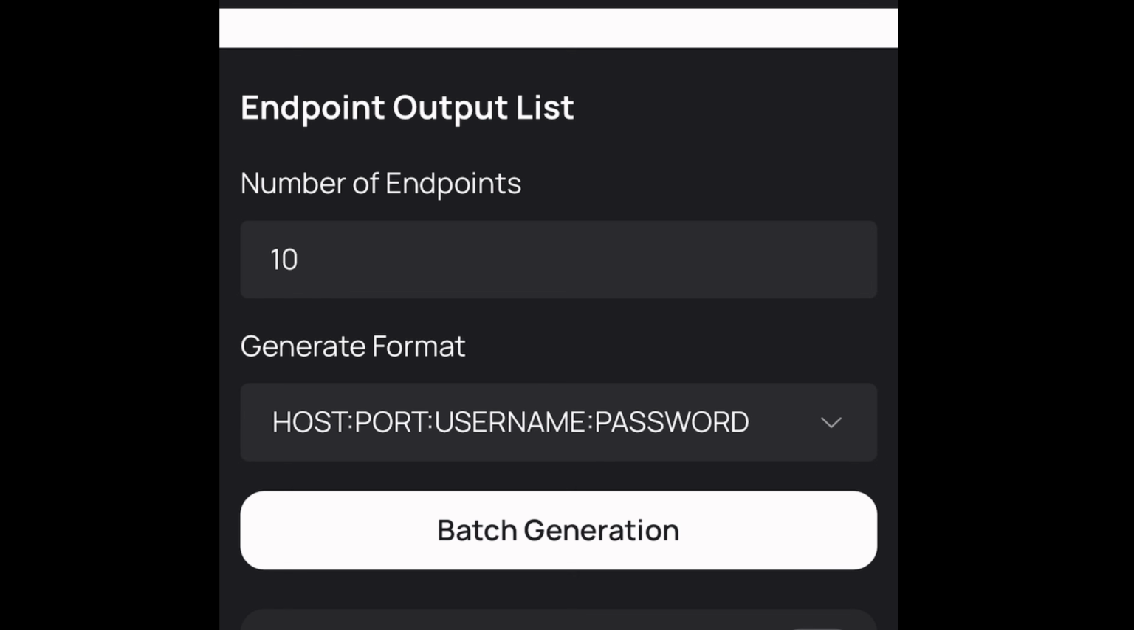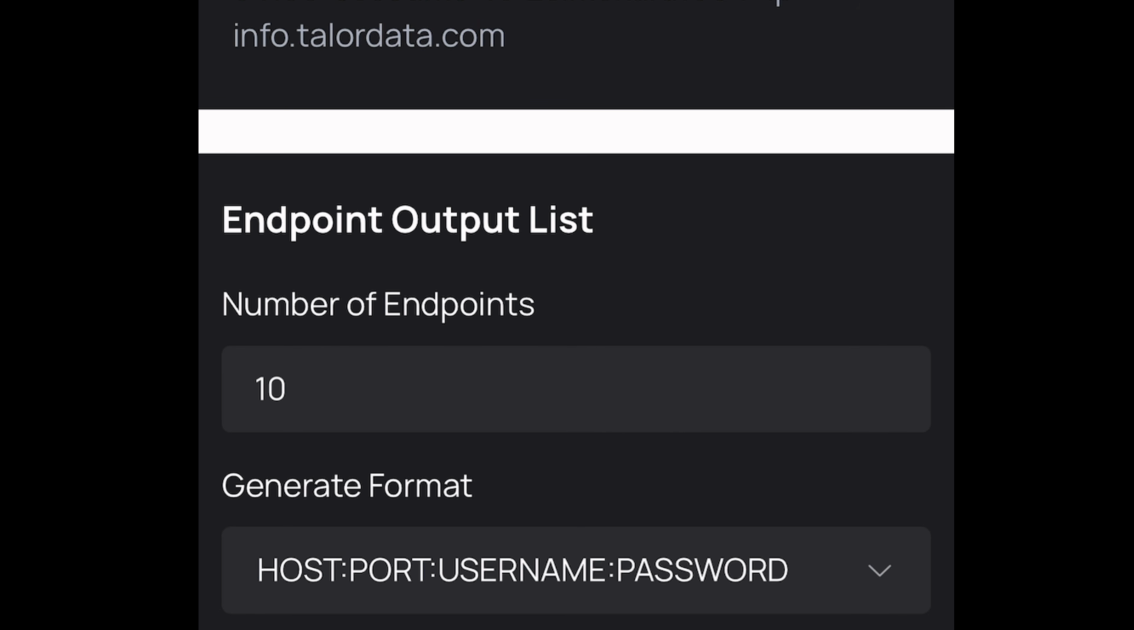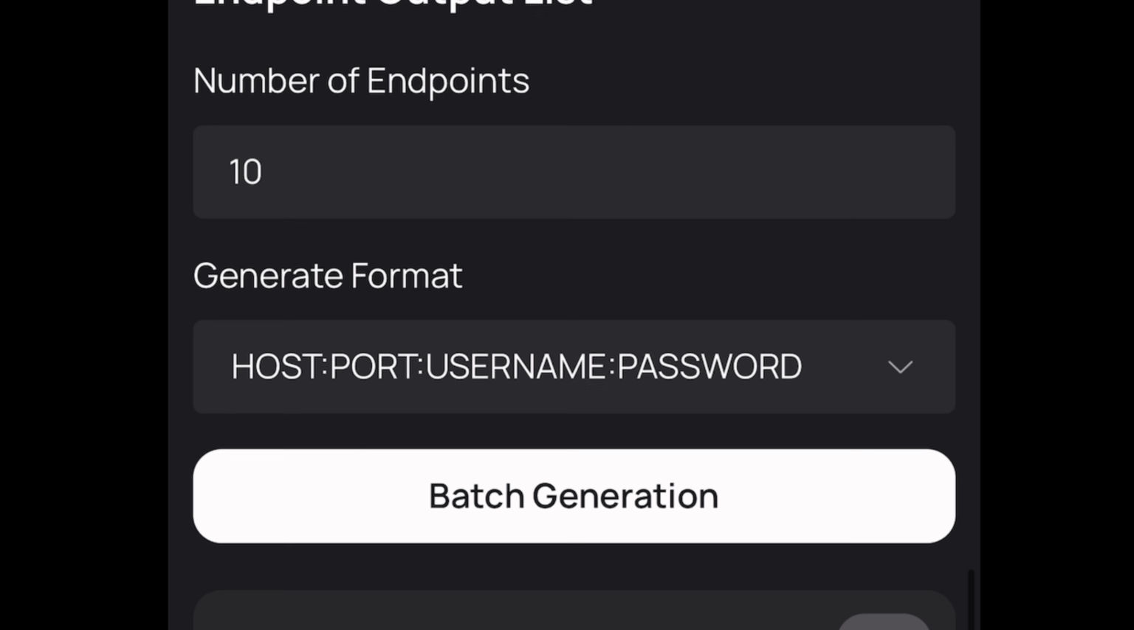So the next thing you want to do is, under endpoints, you can as well make this 10. What endpoint actually means is the total number of IPs or proxies. So endpoints right here is the total number of proxies or IPs. So you come down right here and click on batch generation. Okay, so you come right here and click on batch generation.